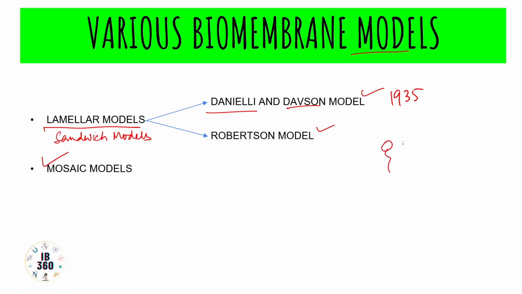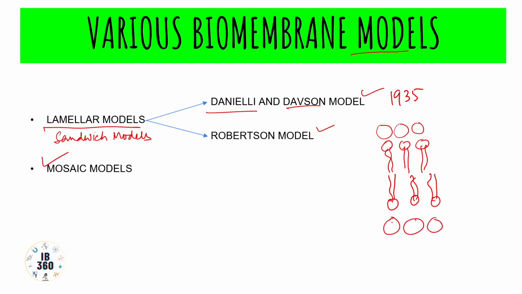These are the bilipid layers, and above these bilipid layers there would be layers of globular proteins, both towards the cytosol and towards the ECF. So these would be globular proteins, and these would be the lipid bilayer.